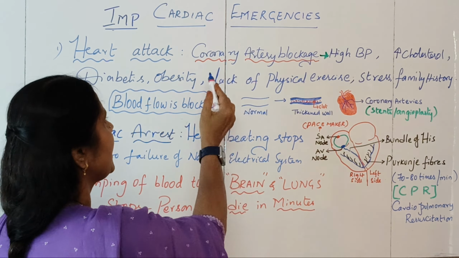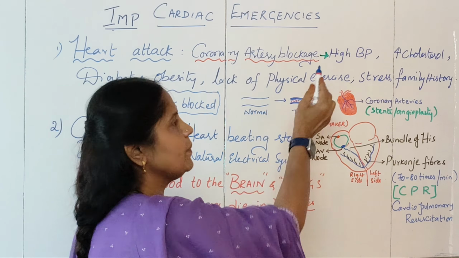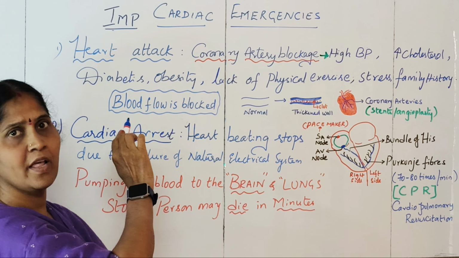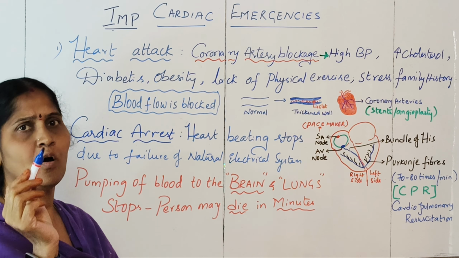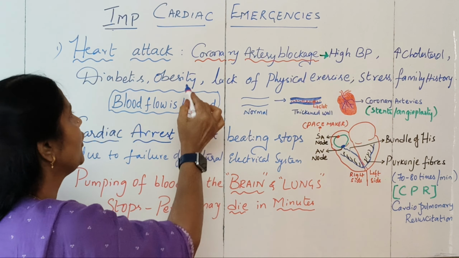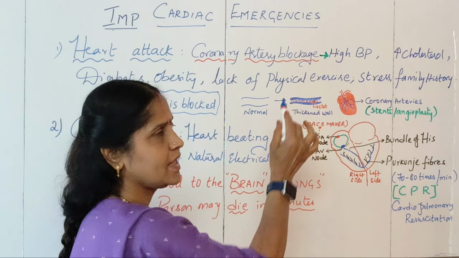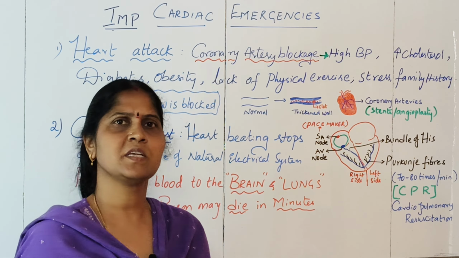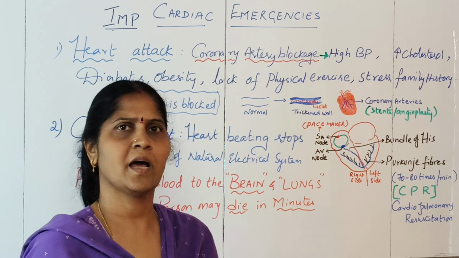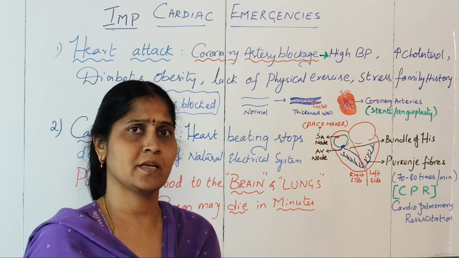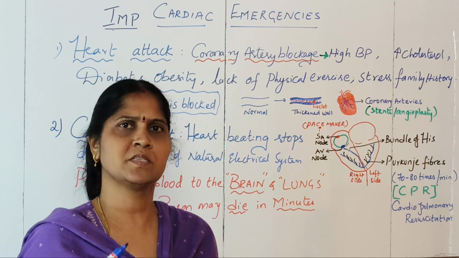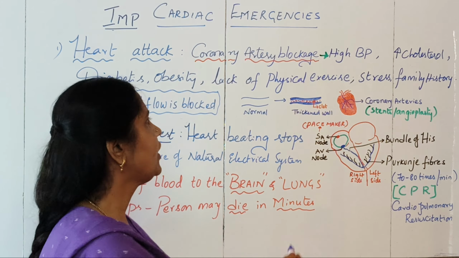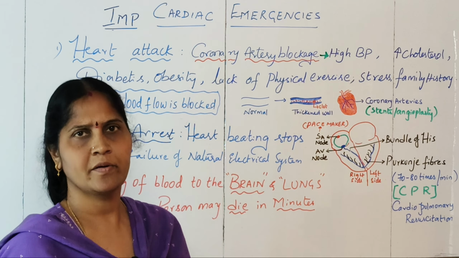Okay. So coronary artery blockage occurs due to high BP, high cholesterol, diabetes, which is common nowadays. That's why we should check for all these problems more properly. Obesity is one more problem, along with lack of physical exercise, stress and family history. We might have seen some people doing exercises and dying after the exercise because of heart attacks. That is, extreme physical stress, when induced, can also lead to heart attacks or cardiac arrest. So these are all the conditions which can lead to coronary artery blockage.